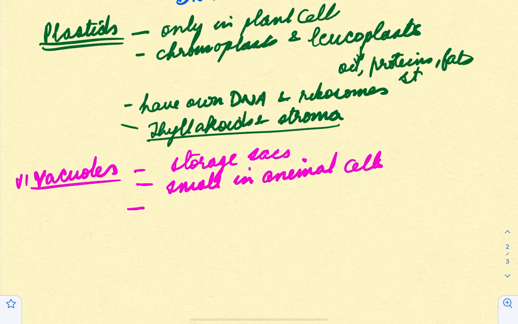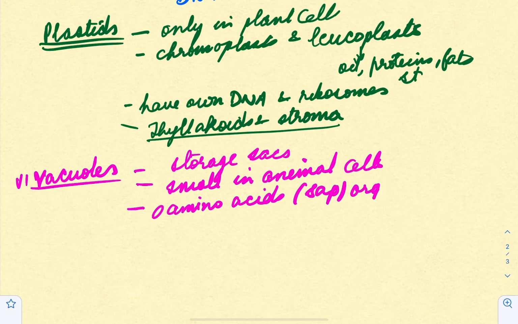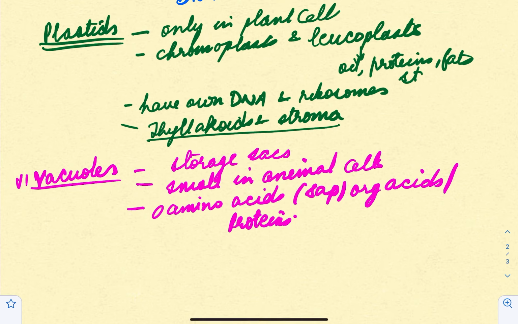Now what do they store? They store many amino acids, then they store sap, organic acids, proteins, etc., right? Okay, a cell is going to possess structure and specific function because of its organelles, and that is why we say it is the fundamental structural unit of living organisms.